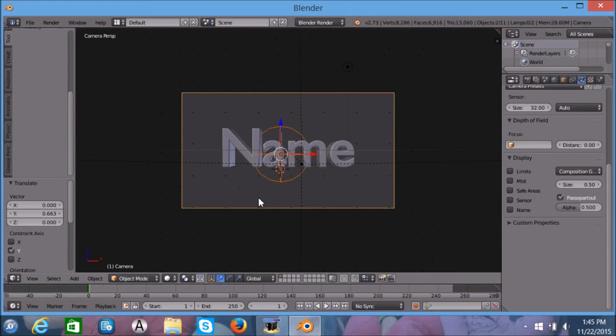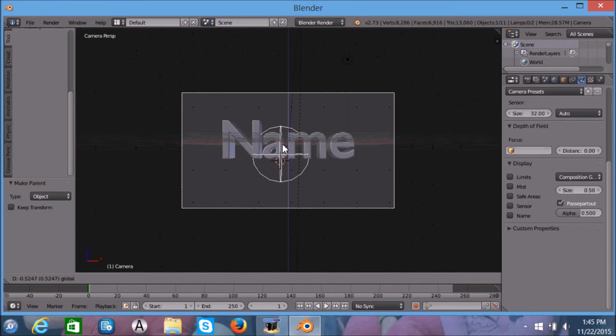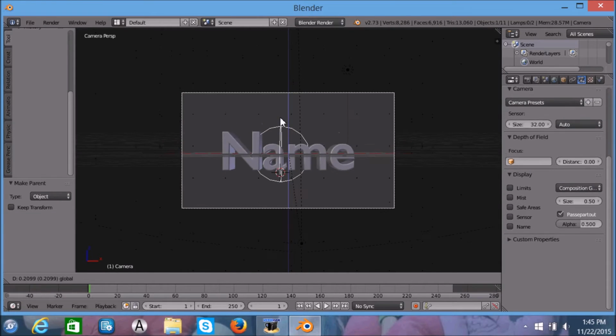We're going to select the camera by pressing Shift and then selecting the camera and the cube while holding Shift. And then press Control P. Now press Object. Now if you move this the camera will move with it.